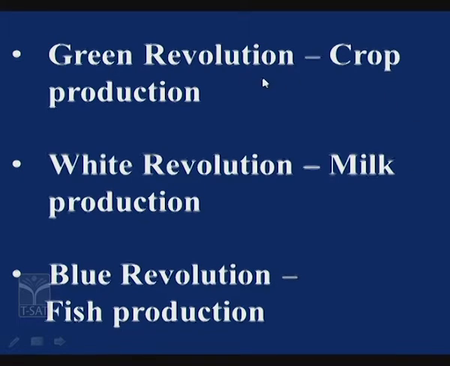In the same manner, the production of different types of millets or cereals, such crops, is enhanced in the green revolution, and fish production is increased in the revolution called the blue revolution. Already in the last class you have seen that the father of the green revolution is M.S. Swaminathan, that is Monkombu Sambasivan Swaminathan. He helped in increasing the productivity of crops. In the same manner, the father of the white revolution is Kurian. We will be studying about him in the coming slides.